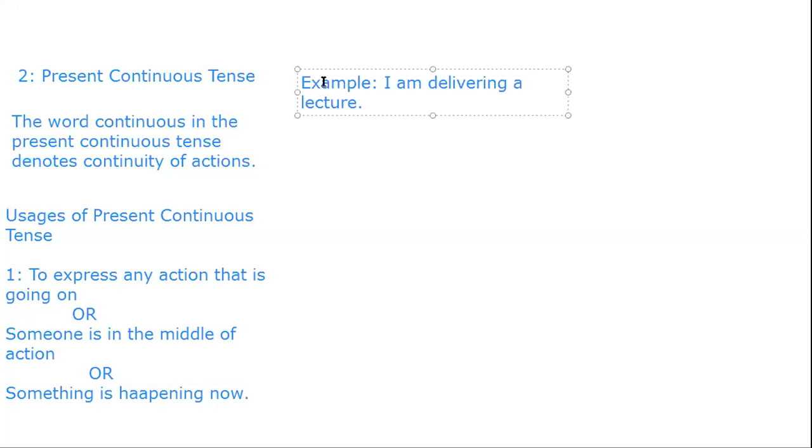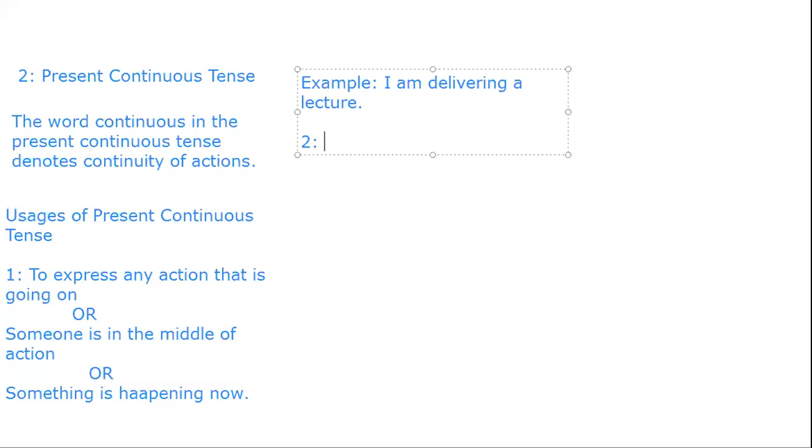this sentence denotes that someone is in the middle of action, or someone is in the middle of a lecture, or the lecture is continuing or proceeding. The lecture is still not completed, but the teacher is still in the middle of that activity, still engaged in that activity. He is continuing that activity. At that time, we can use present continuous tense. Whenever you are in the middle of a particular action, at that time we have to use present continuous tense. Now we can go forward.